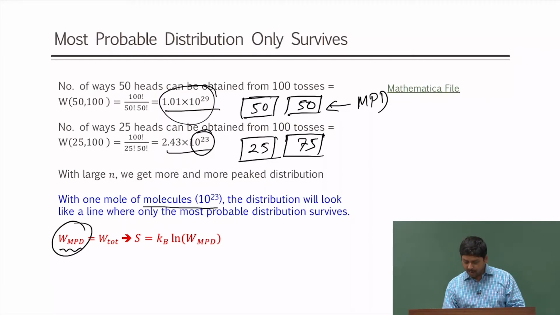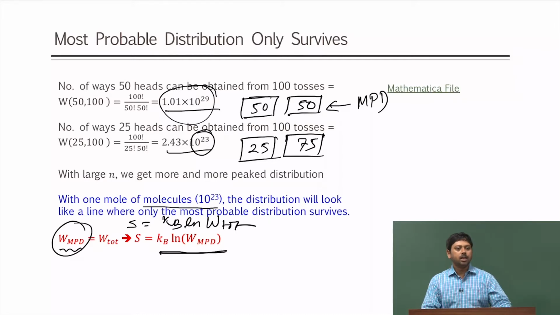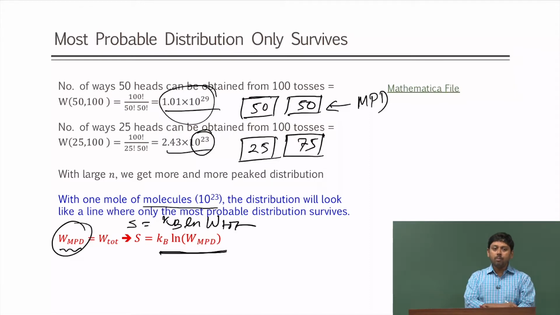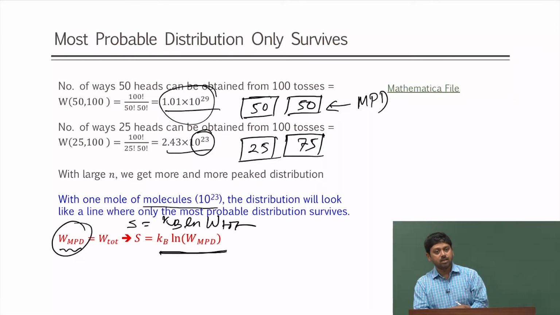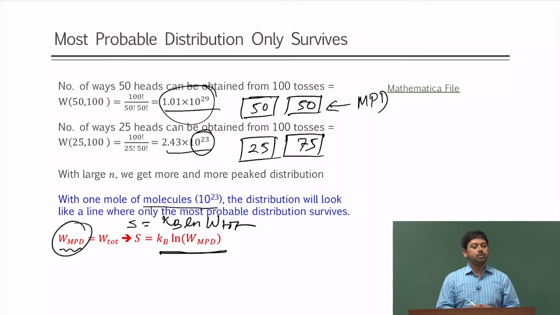So, if we say that our entropy is Kb ln W MPD, actually entropy should be Kb ln W tot, but since our W tot is almost equal to W MPD, we only need one distribution, the most probable distribution, to calculate the entropy, and you will see that it has enormous implications for understanding future things later on.